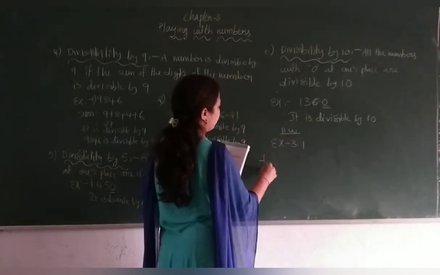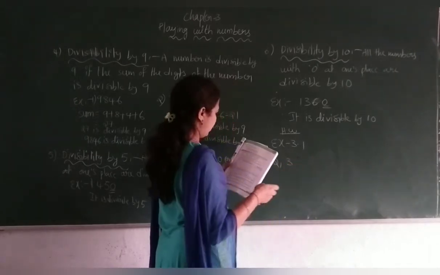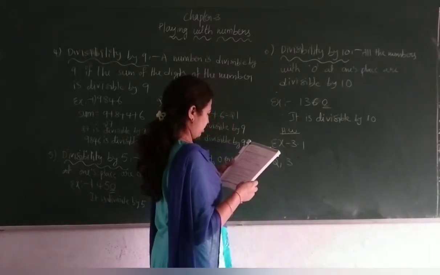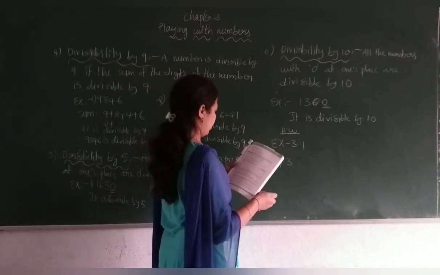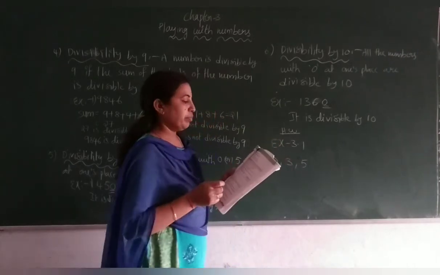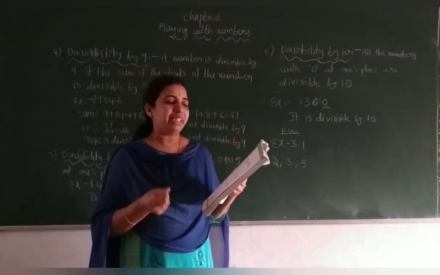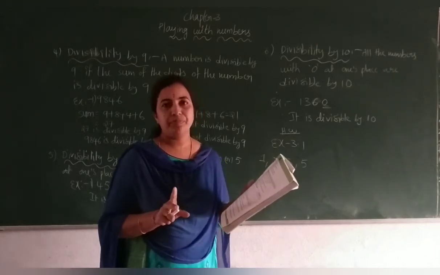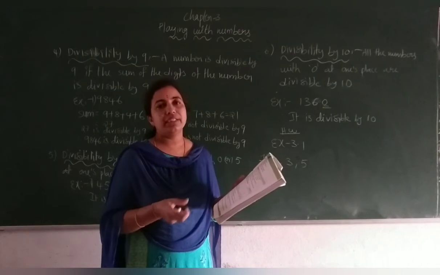First bit, second bit and third bit. Check by 2 and then check by 3 and then check by 4.